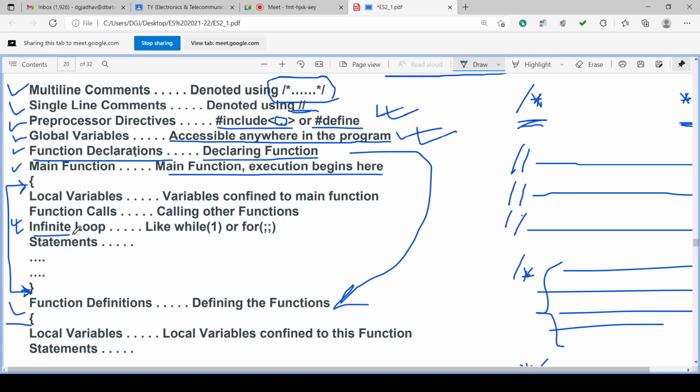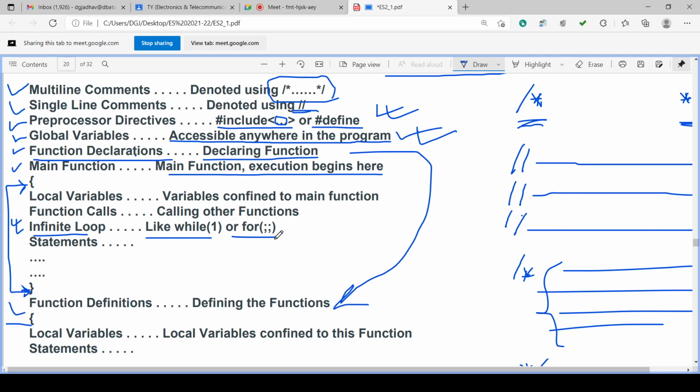Also, there may be infinite loops like while(1) or for(;;). while(1) is an infinite loop. for(;;) is an infinite loop. Infinite loop means, as in open source software and hardware, we have seen the Arduino software. There are two blocks we have seen. One is the declaration, in that program structure, and second is the loop, and in the loop the total program executes infinite times. So we have discussed this. The same is here. You can write an infinite loop here.